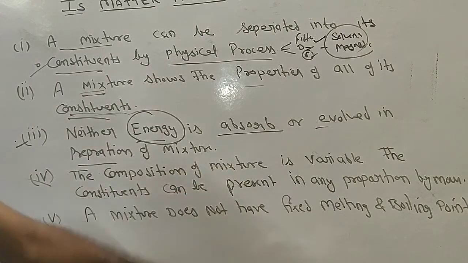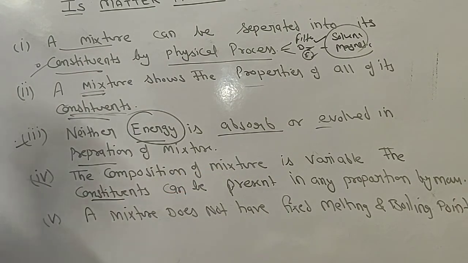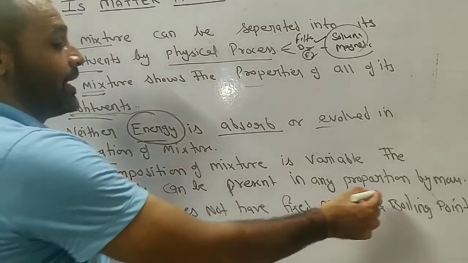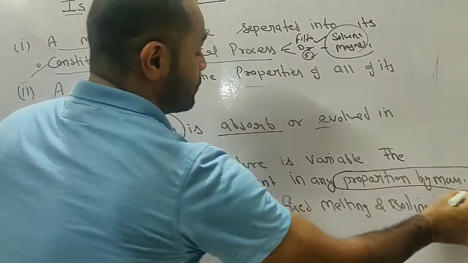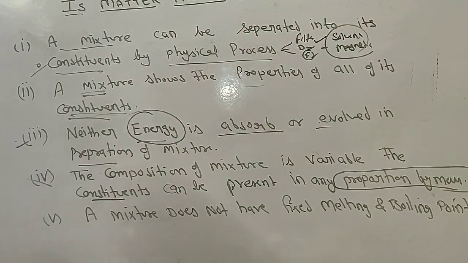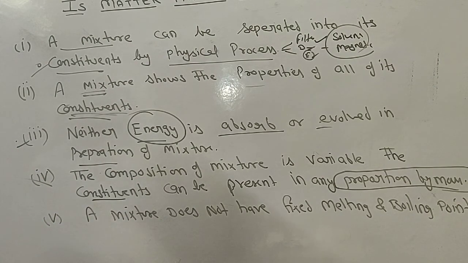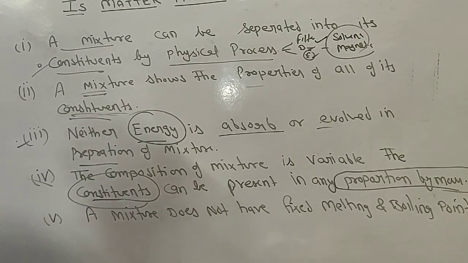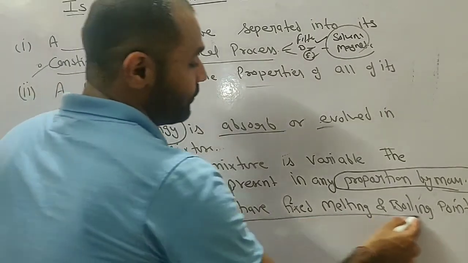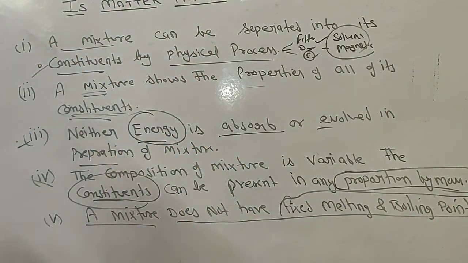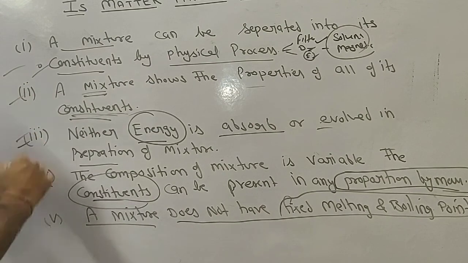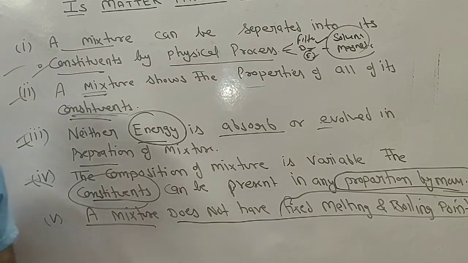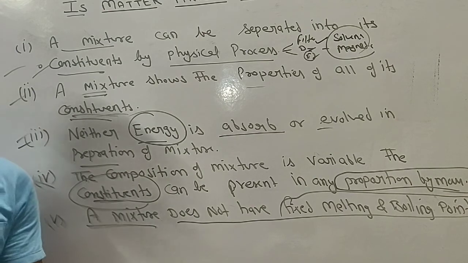Fourth one is the composition of the mixture is variable. The constituents can be present in any proportion by mass. So there is no fixed proportion of any of the constituents. So we can choose the proportion by our means. हम अपने हिसाब से उसको change कर सकते हैं. And the fifth one is a mixture does not have the fixed melting and boiling point. As we have discussed all the properties in detail. So these are the properties of the mixture which are very important. Thank you.